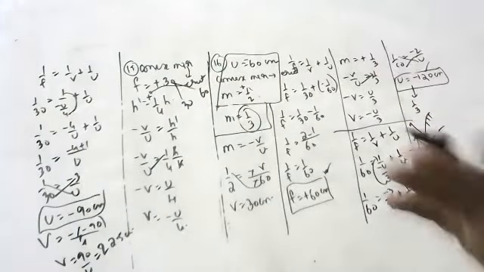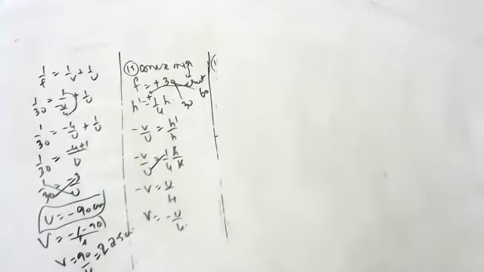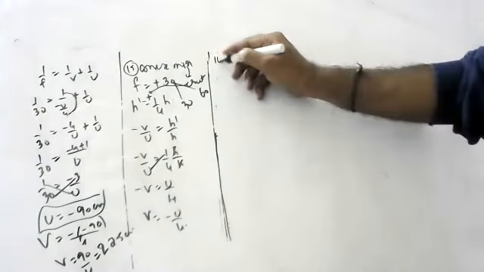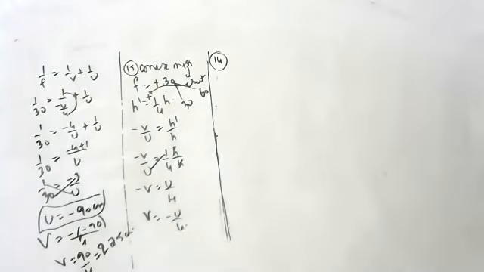Beyond C is the heading. Beyond C, in brackets, you should write anywhere on the principal axis. Because for a convex mirror, wherever you keep the object, you will get the same image. Beyond C, but anywhere on the principal axis. Okay, children?